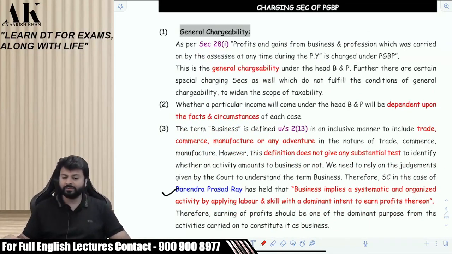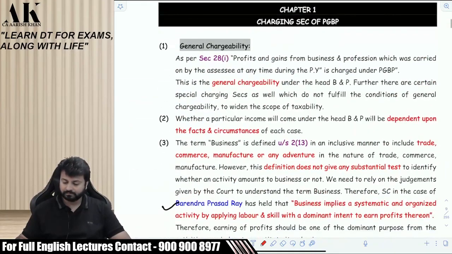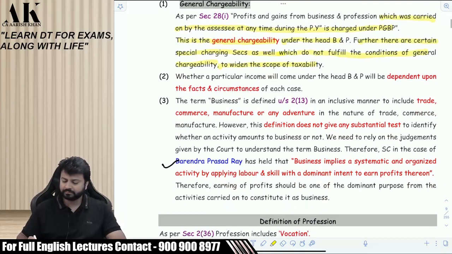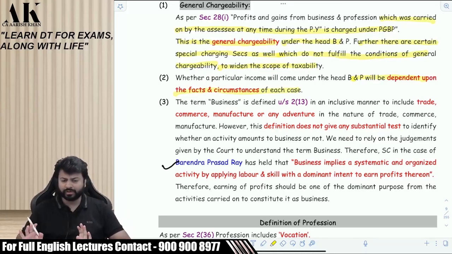As per section 28(1), profits and gains from business and profession which was carried on by the assessee at any time during the previous year is charged under the head PGBP. This is general chargeability under the head business and profession. Further, there are certain special charging sections as well which do not fulfill the conditions of general chargeability to widen the scope of taxability. Whether a particular income will come under the head PGBP will depend upon the facts and circumstances of each case. There is no thumb rule for it.